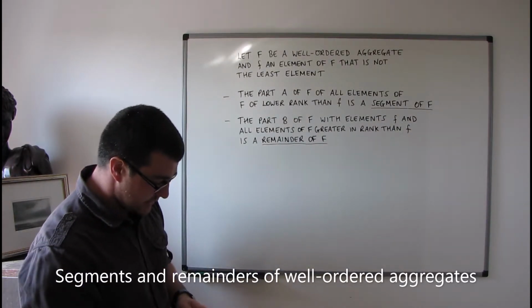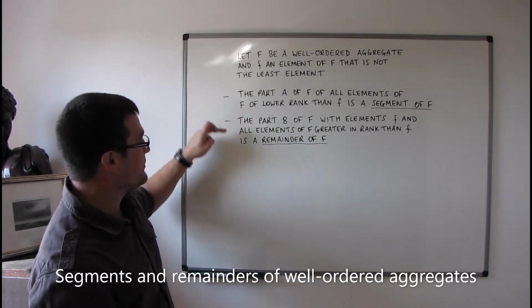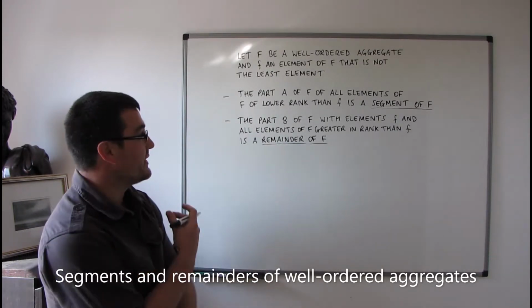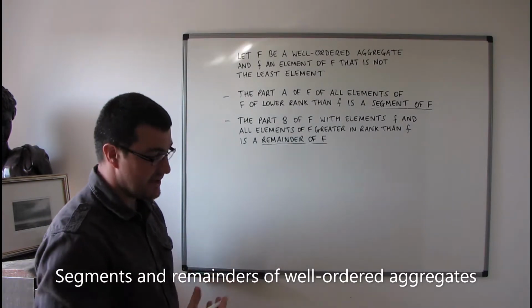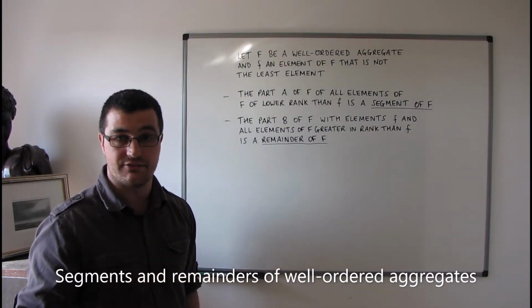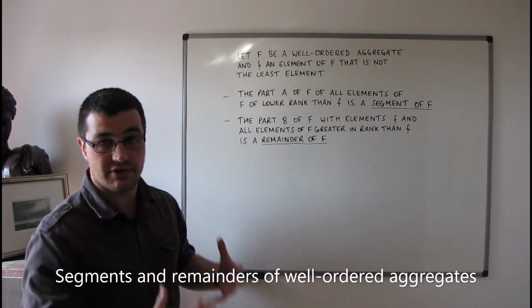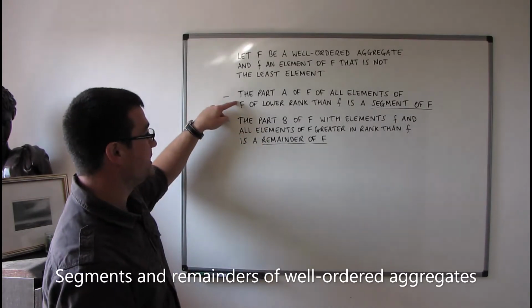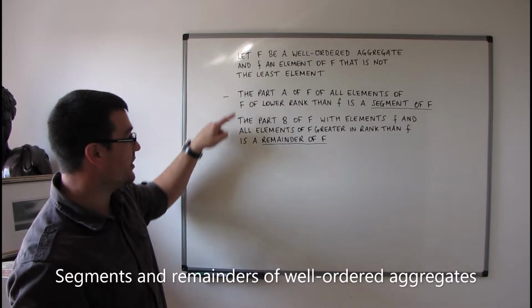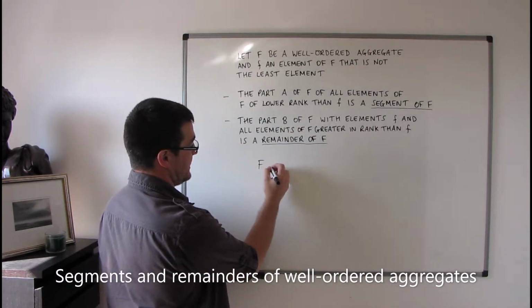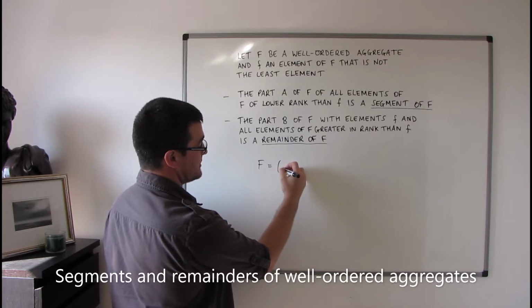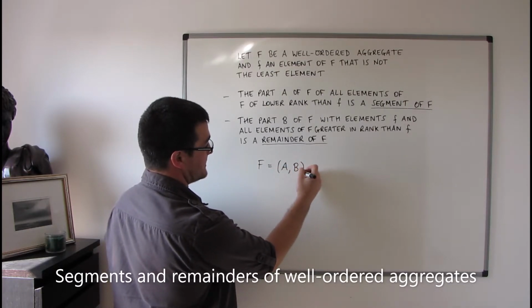So these are completely separate aggregates within F. They've got no common elements, but not only that, they account for every element also of F. So every element of F will belong to either a segment, this segment, or this remainder. So we can say, for example, that F is the union aggregate of A and B.